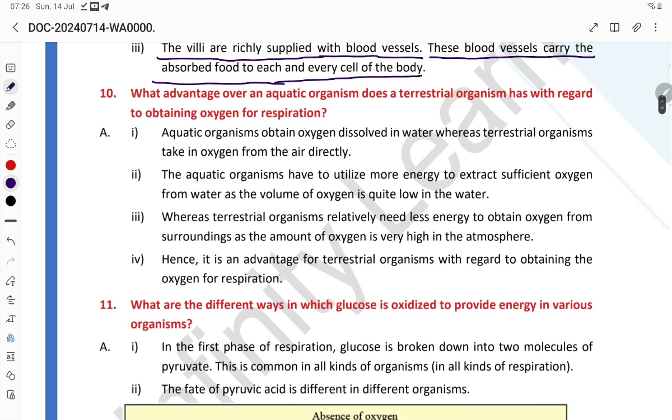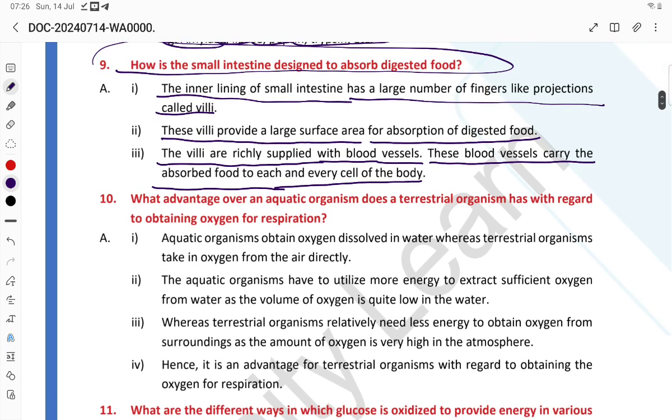Got it, student? Because they have finger-like projections to increase the surface area. Okay, they are increasing the surface area. And villi are richly supplied with blood vessels, student. These blood vessels carry the absorbed food to each and every cell of the body.